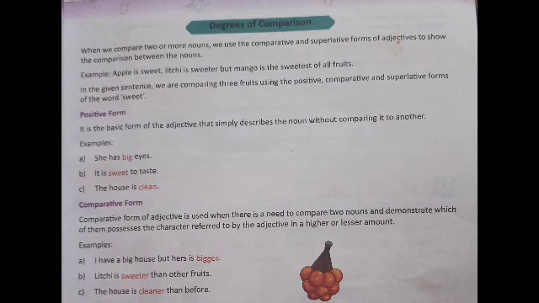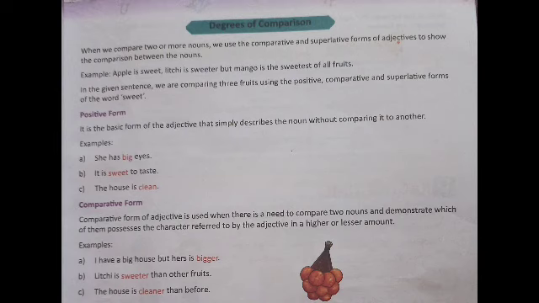Look at the example. Apple is sweet. Lychee is sweeter, but mango is the sweetest of all fruits. In the given sentence, we are comparing three fruits using the positive, comparative, and superlative forms of the word sweet.